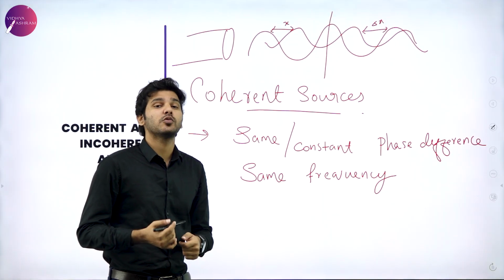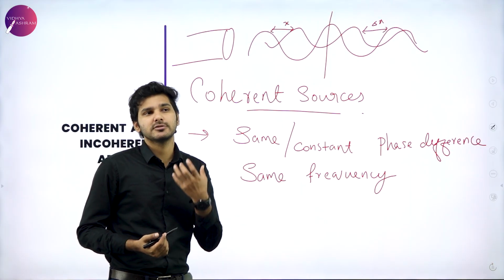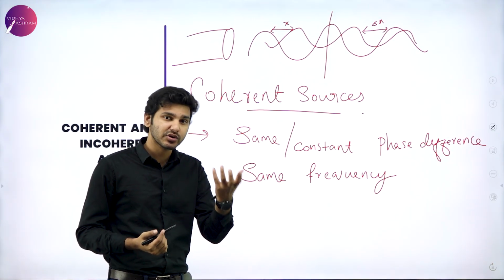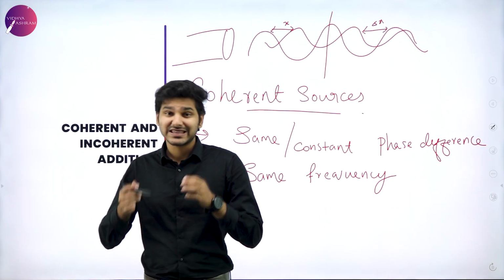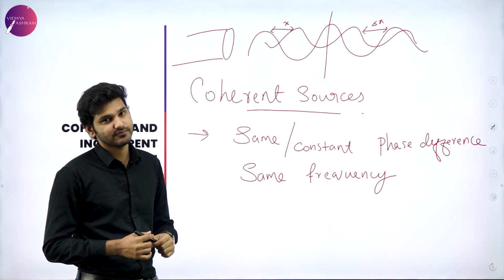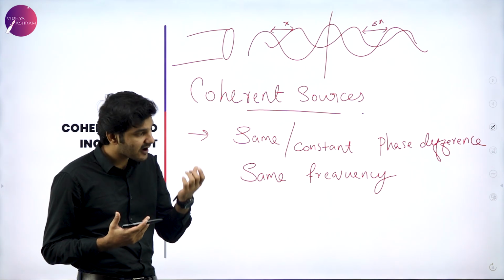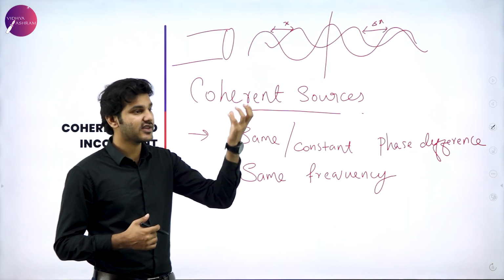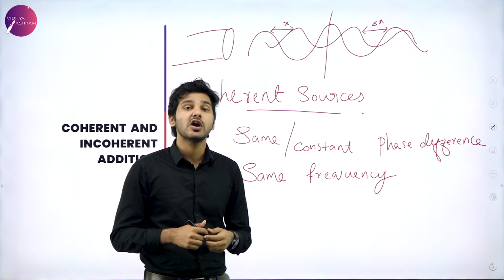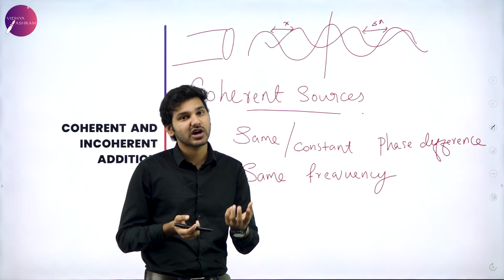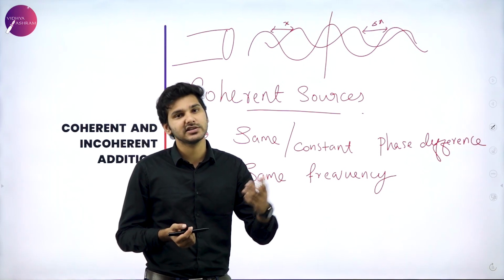Typically, the sun is a very good example of a source of incoherent waves, because its phase difference constantly varies. And if you have two separate sources, for example two light bulbs or two monochromatic sources, they will produce waves with different phase differences and possibly different frequencies also.